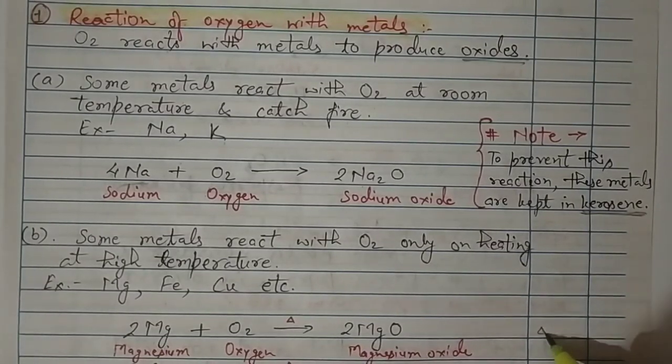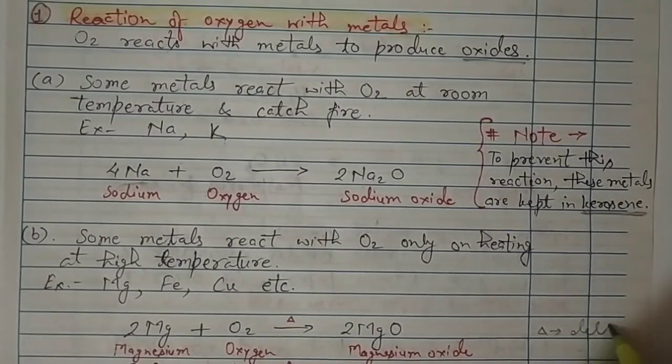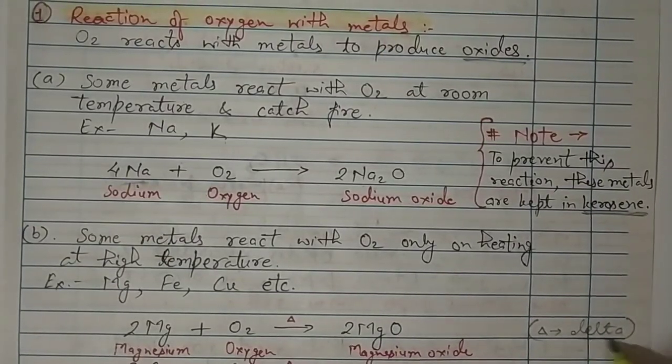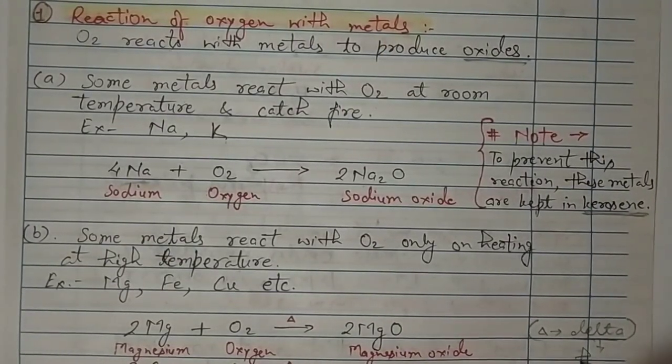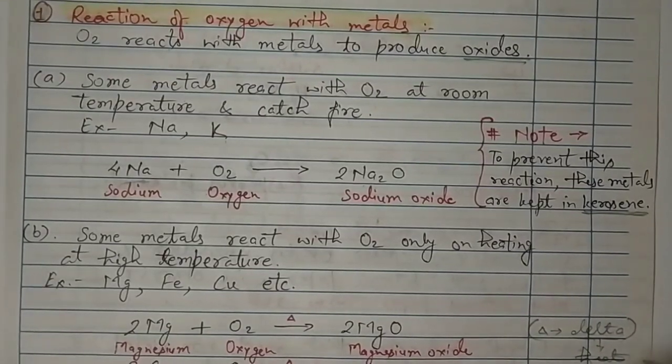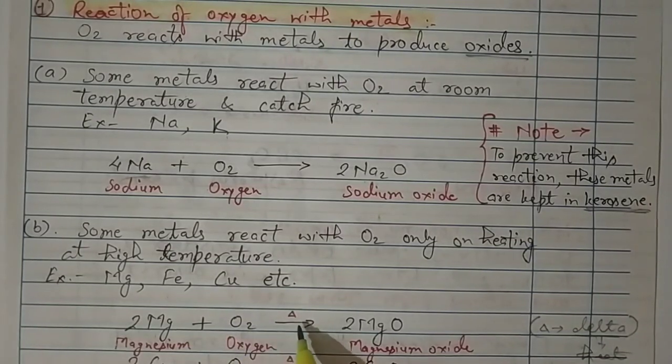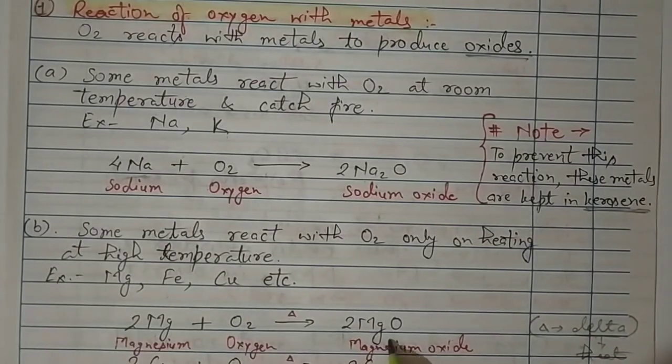This triangle is called delta. It is a triangle in maths, but in chemistry it is called delta, and it represents heat. So magnesium reacts with oxygen on heating and produces magnesium oxide.